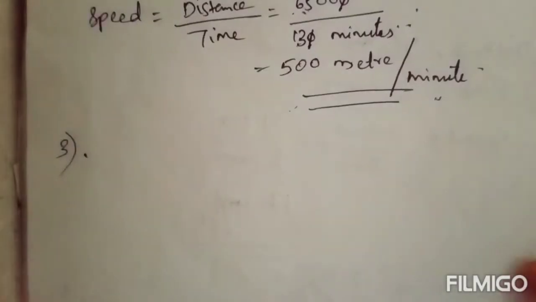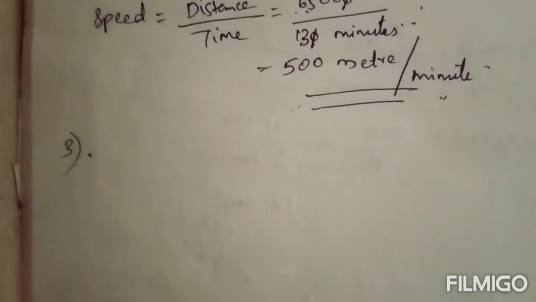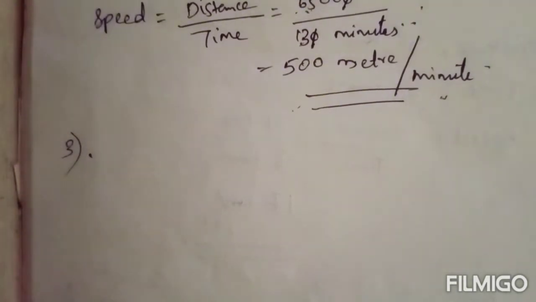Okay. Third question. A train travelled 700 meters in 35 seconds. What is its speed in kilometer per hour? So here the distance is given 700 meters and 700 meters is travelled in 35 seconds. Time is given in second. Okay, we have to find its speed in kilometer per hour.